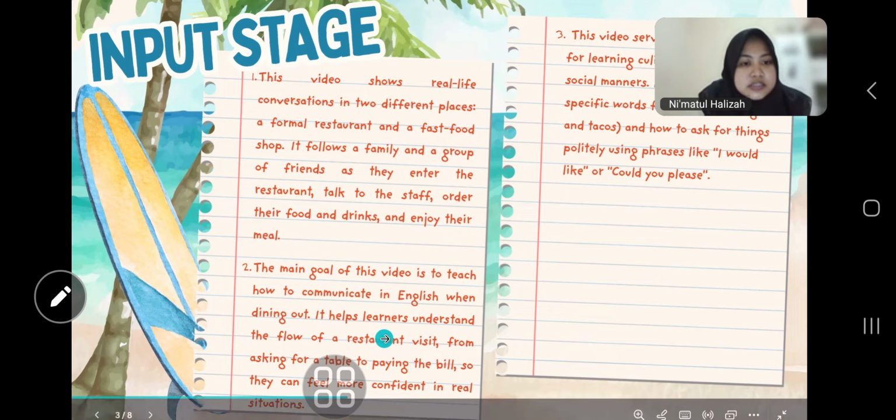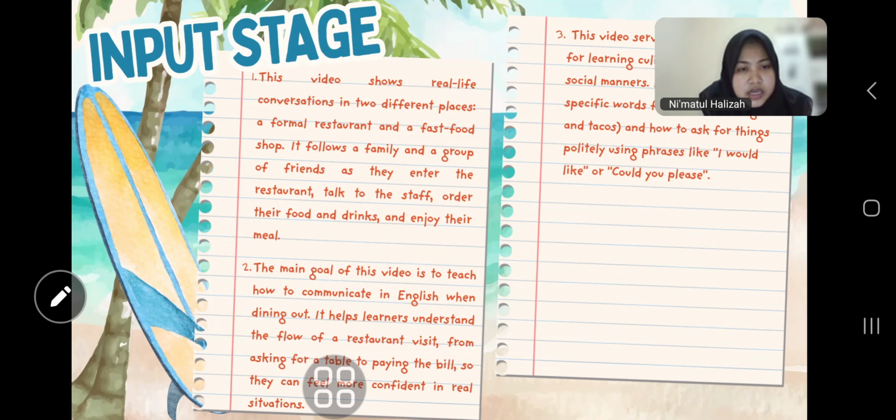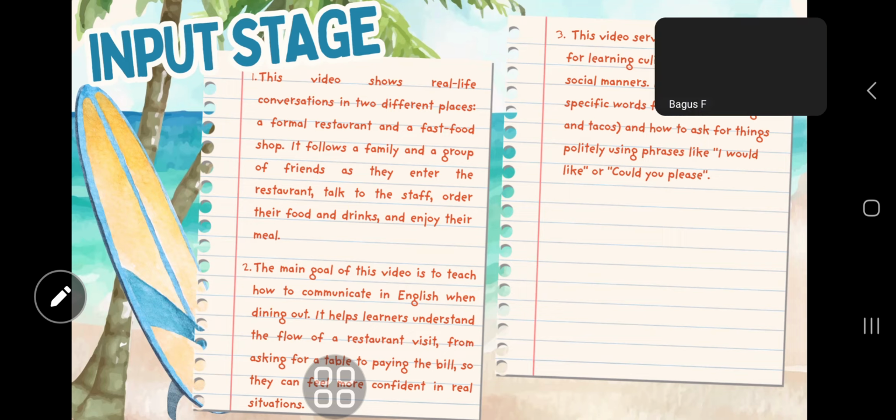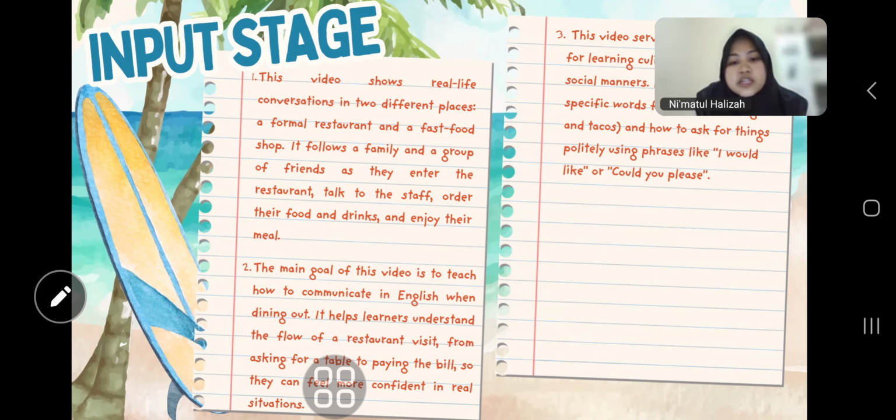And then second is the purpose of the video. The main goal of this video is to teach how to communicate in English when dining out. It helps learners understand the flow of a restaurant visit, from asking for a table to paying the bill, so they can feel more confident in real situations.